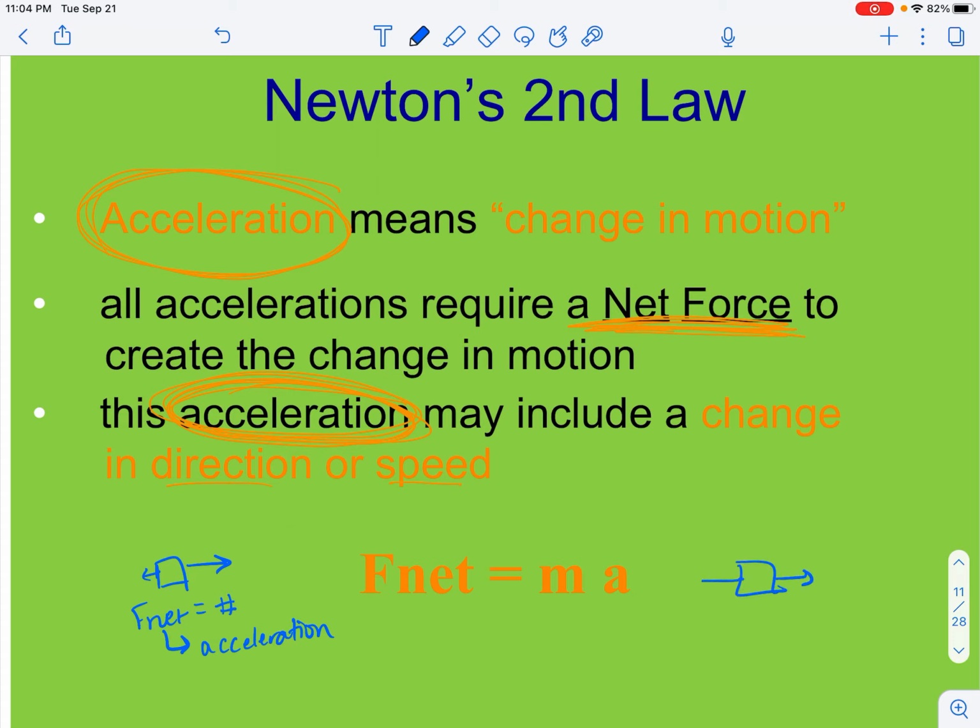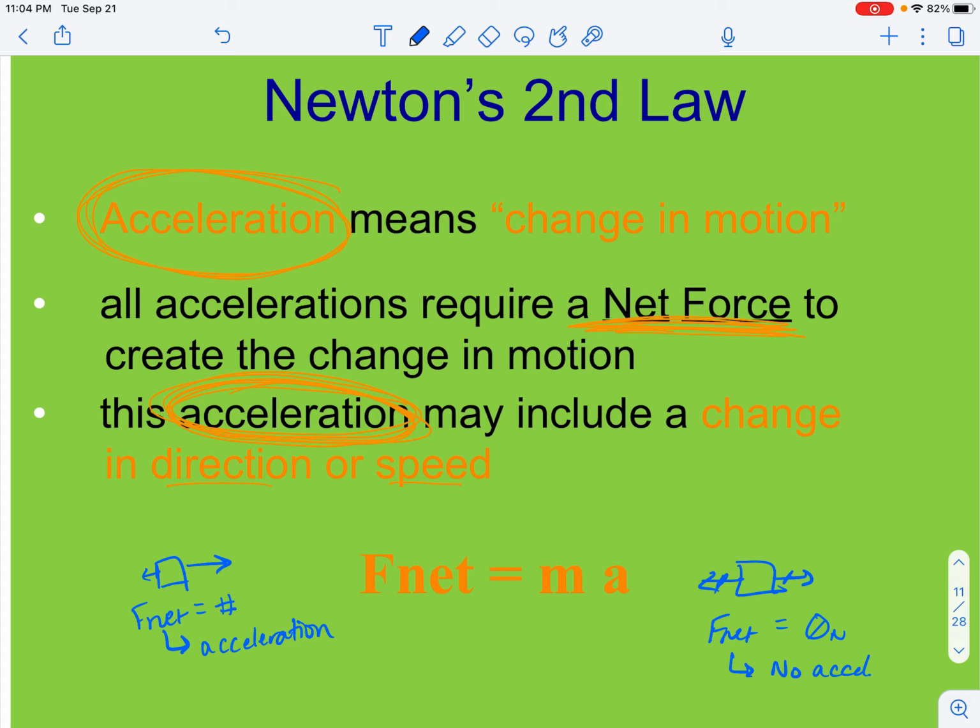If we have a situation where these two forces are balanced, now our net force value is 0, which means that there is no overall effect because these two forces canceled each other out. So our object will experience no change in motion, or there will be no acceleration.